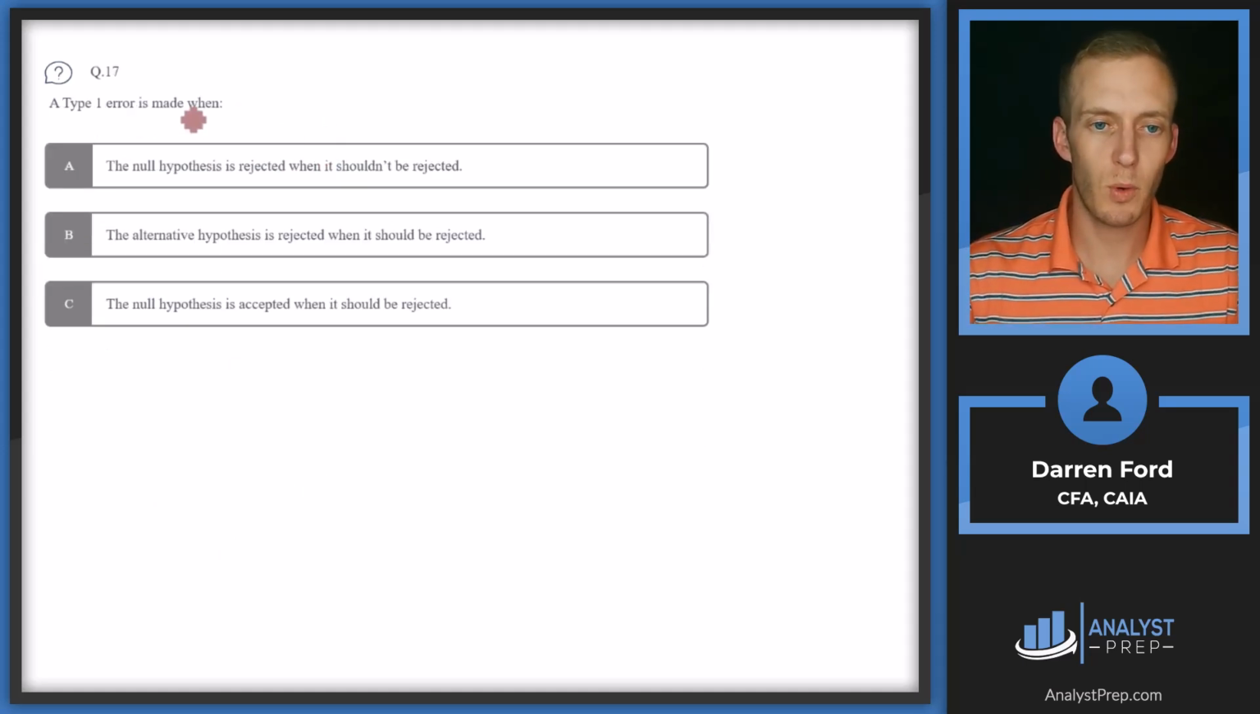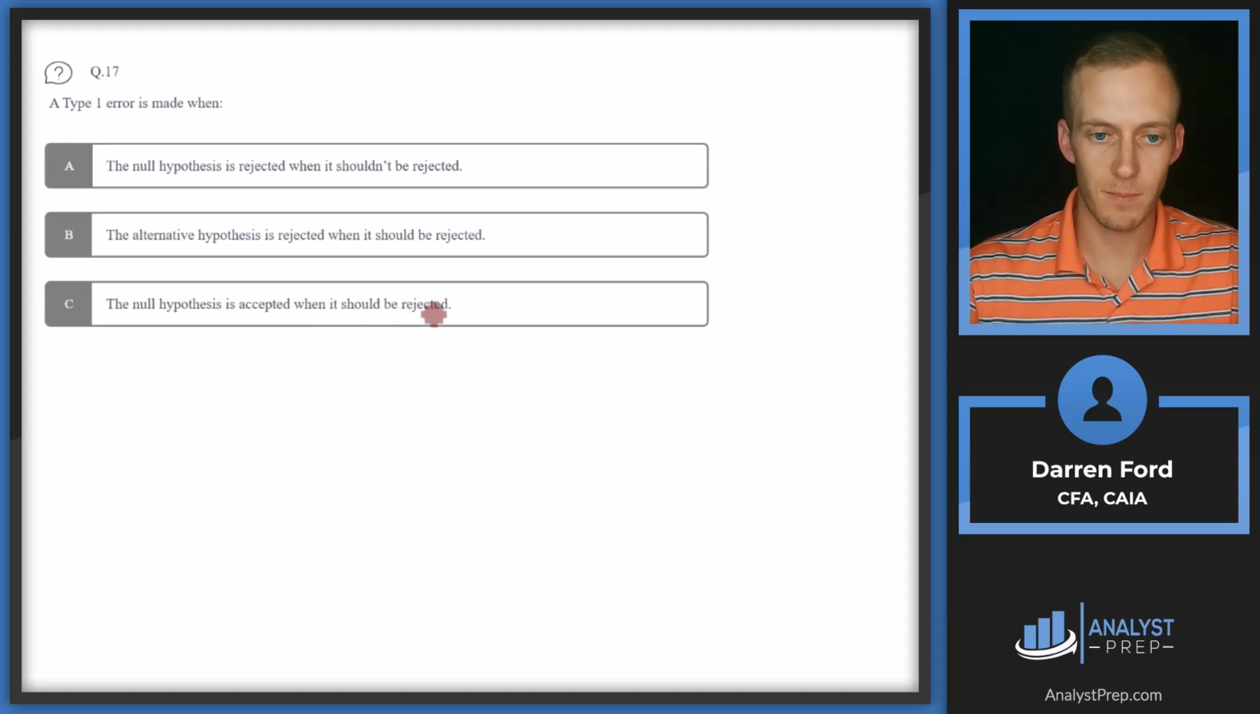Question 17, a type 1 error is made when? A, the null hypothesis is rejected when it shouldn't be rejected. B, the alternative hypothesis is rejected when it should be rejected. Or C, the null hypothesis is accepted when it should be rejected. So B, I would say, doesn't really make sense right off the bat because we're not normally rejecting the alternative. We're rejecting or failing to reject the null. So I think we can rule out B right off the bat. So it's, are we rejecting when it shouldn't be rejected, or are we accepting it when it should be rejected?